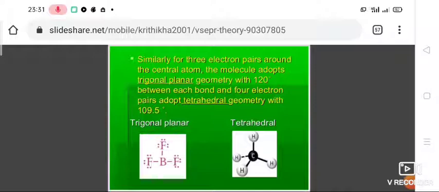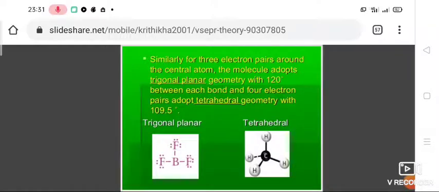Example, boron fluoride BF3. BF3 has 3 electron pairs, so the bond angle is 120 degree. Shape of the molecule is trigonal planar.